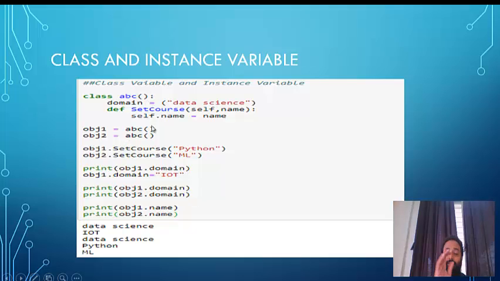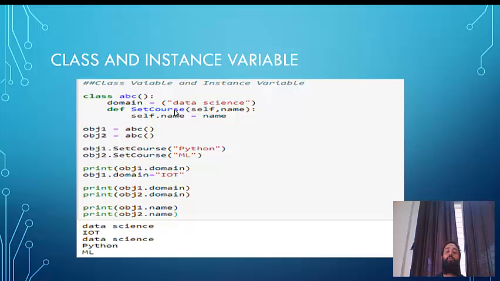Next, for the second object I have set the course as ML. Now you can understand why self is making a difference. For the first object, object 1 was being passed in place of self, and for the second object, object 2 is being passed in place of self. Now I'm trying to print object 1.domain. Object 1.domain will obviously be data science, because there is one single attribute in this class. So both object 1.domain and object 2.domain will print data science.